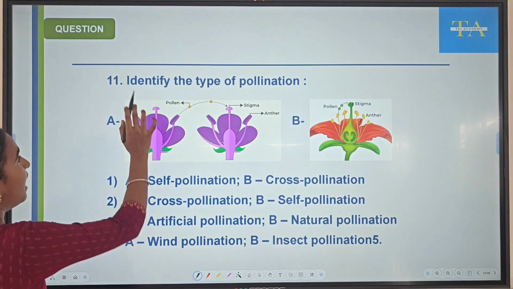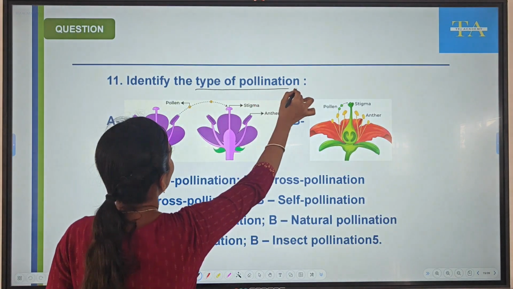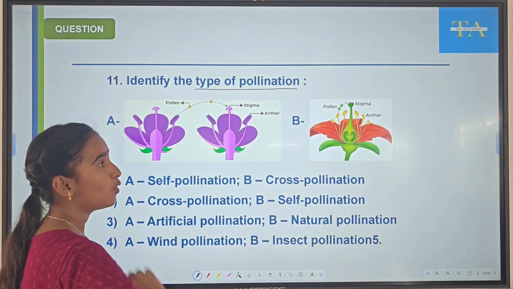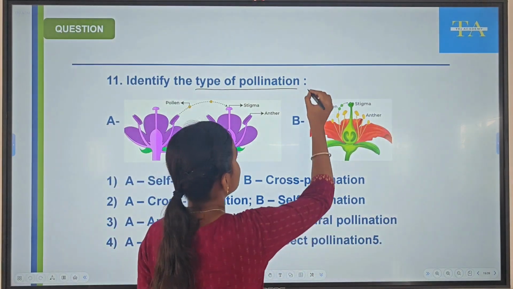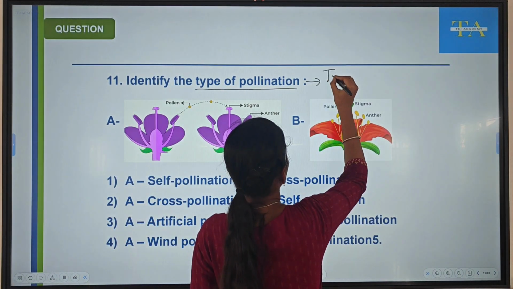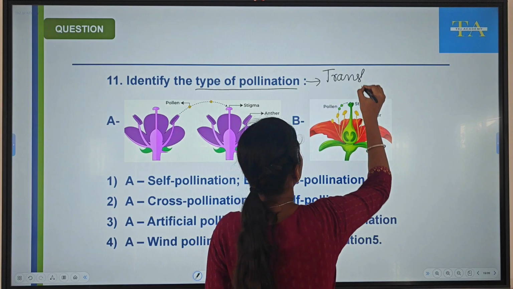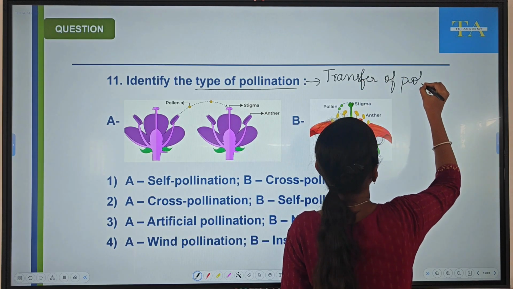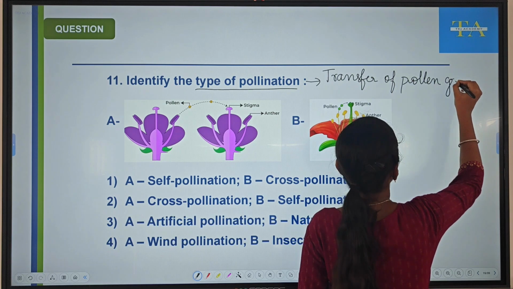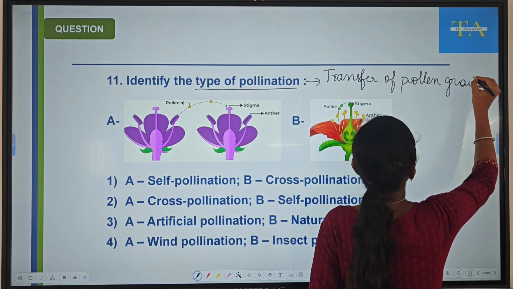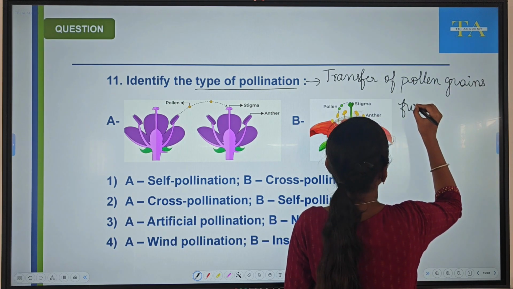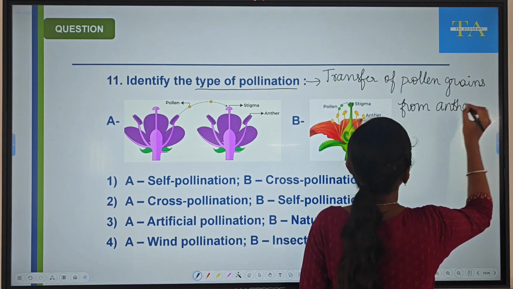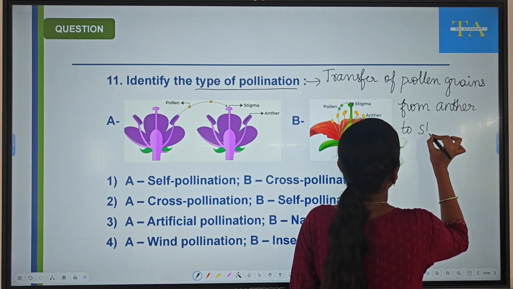Next, identify the type of pollination. See, what is pollination? Pollination is the transfer of pollen grains from anther, where these pollen grains are present, to stigma.